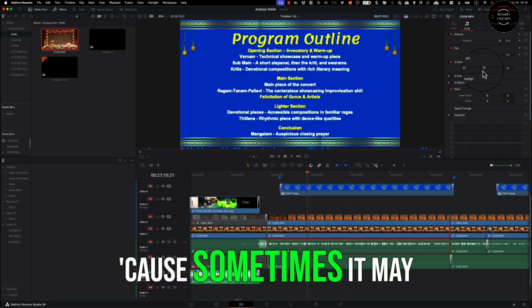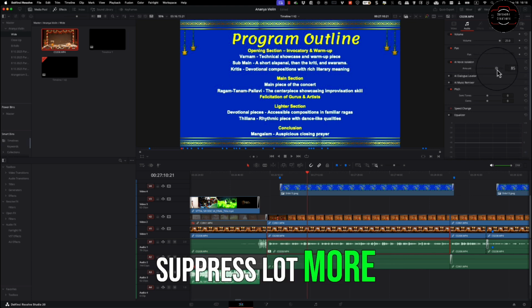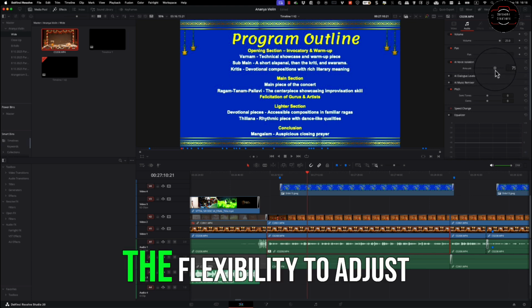And the good thing is it does give you flexibility to adjust how much you want to suppress, because sometimes it may suppress a lot more of the original audio. So it gives you the flexibility to adjust.